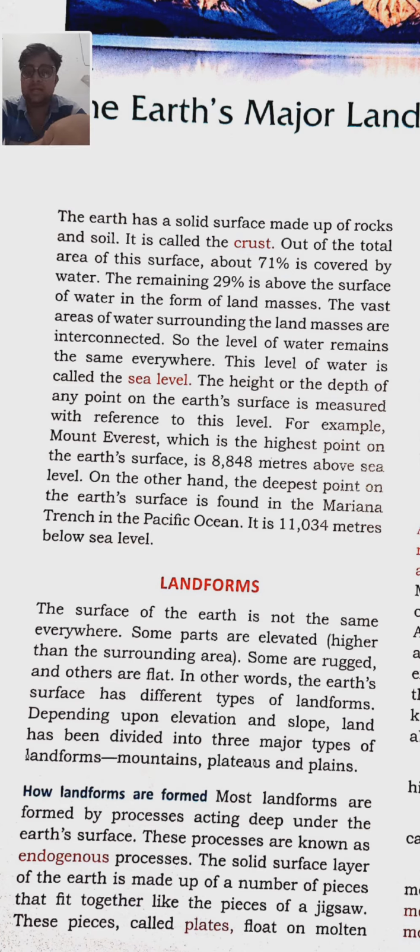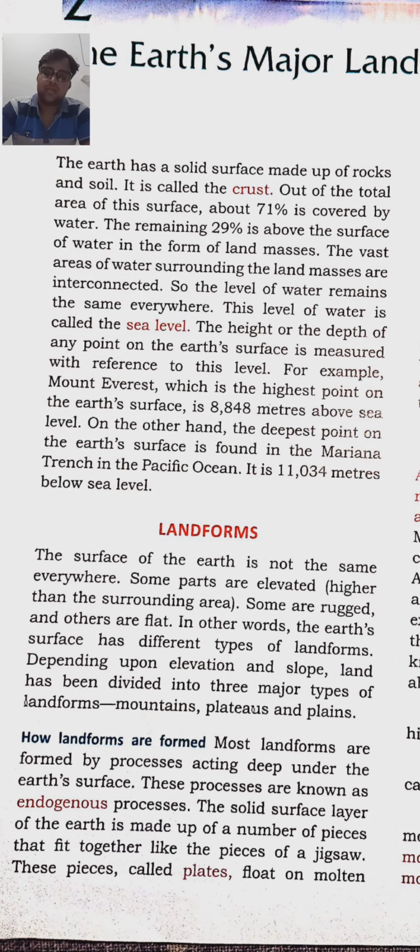That is why the landforms are divided into three types: mountains, plateaus and plains. Then you should know how the landforms are formed. Landforms are formed through endogenous processes. Endogenous processes are the processes which take place deep under the earth's surface because of the intense heat and pressure of the earth. Most landforms are formed by processes acting deep under the earth's surface. These processes are known as endogenous processes.